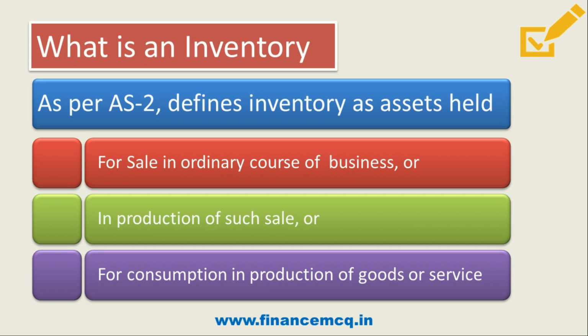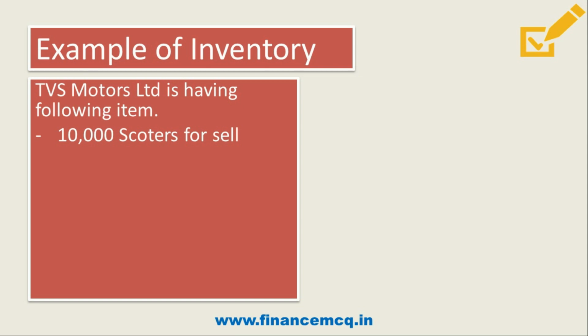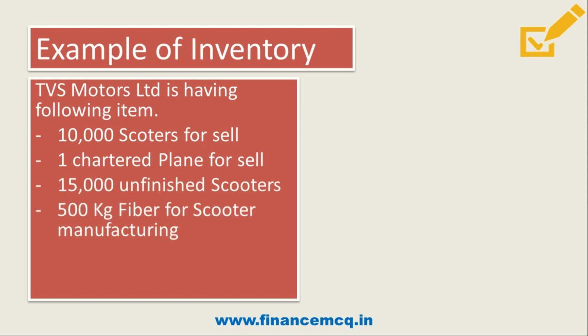Now let's move on to the next point and understand inventory with the help of an example. Friends, suppose there is TVS Motor Limited which has the following items: 10,000 scooters for sale, one chartered plane for sale, 15,000 unfinished scooters, 500 kg of fibers for scooter manufacturing.